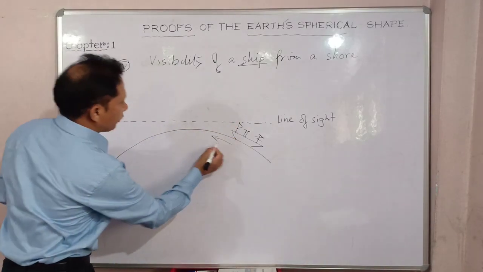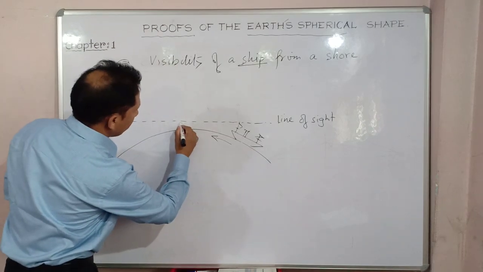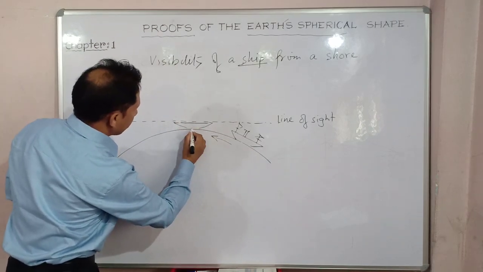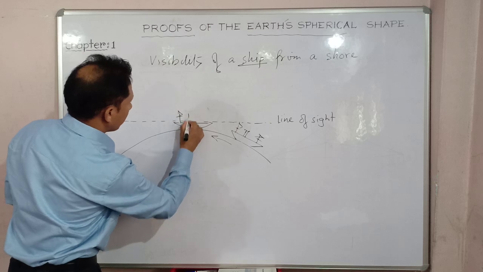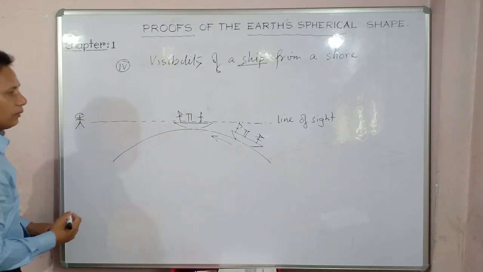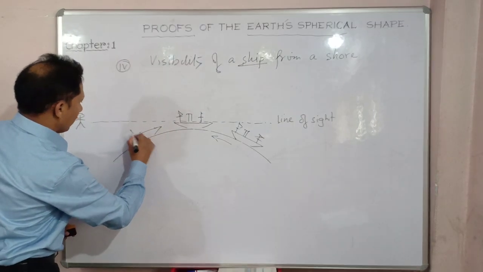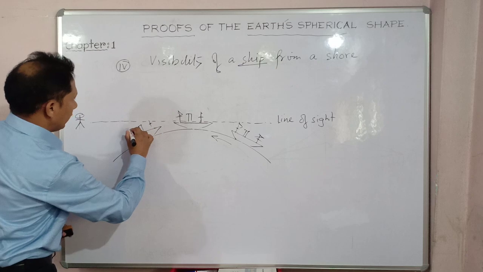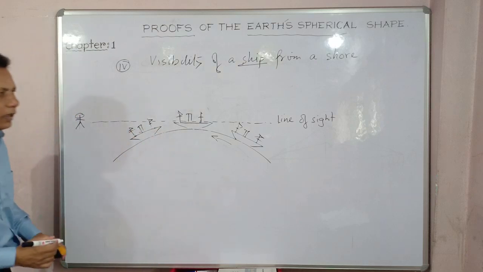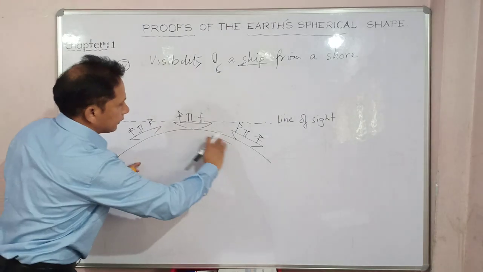But as it approaches towards the shore, towards you, what happens? Slowly and steadily, the ship can be seen. You are better at drawing, I know, right? And it will come close to you, and you can see the entire ship. It is only possible if the earth is spherical.